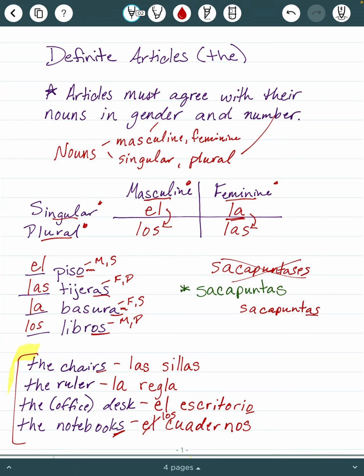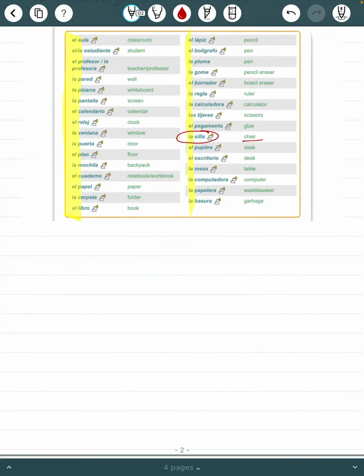And the trick with this, it looks feminine and plural, but it's not. So this is a big exception. It is el sacapuntas. But then if you're looking for the pencil sharpeners, plural, we are going to leave it as sacapuntas. Don't change that word, but we will still change that article from el to los. So el sacapuntas means the pencil sharpener. Los sacapuntas means the pencil sharpeners.